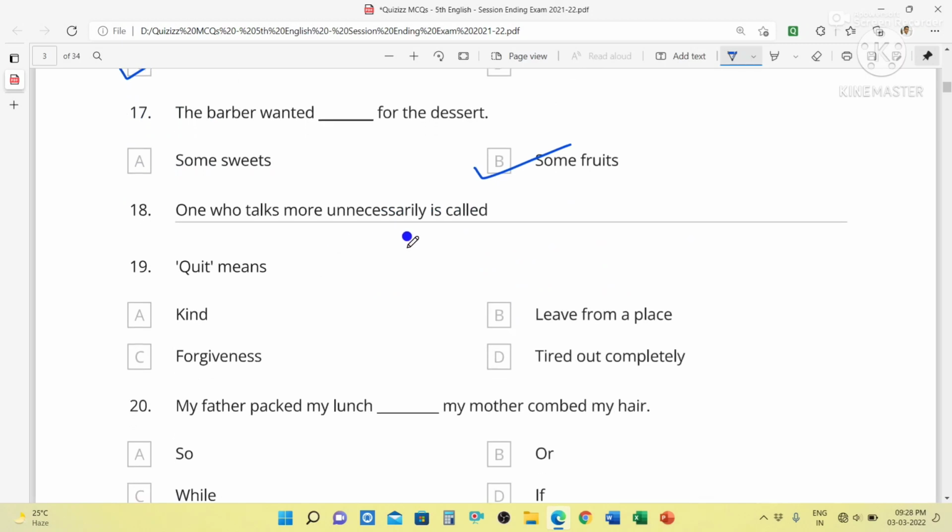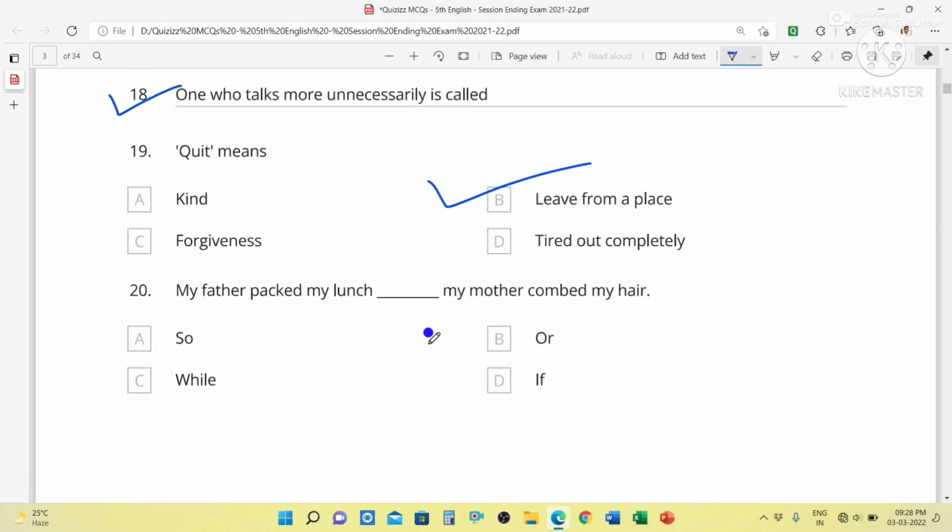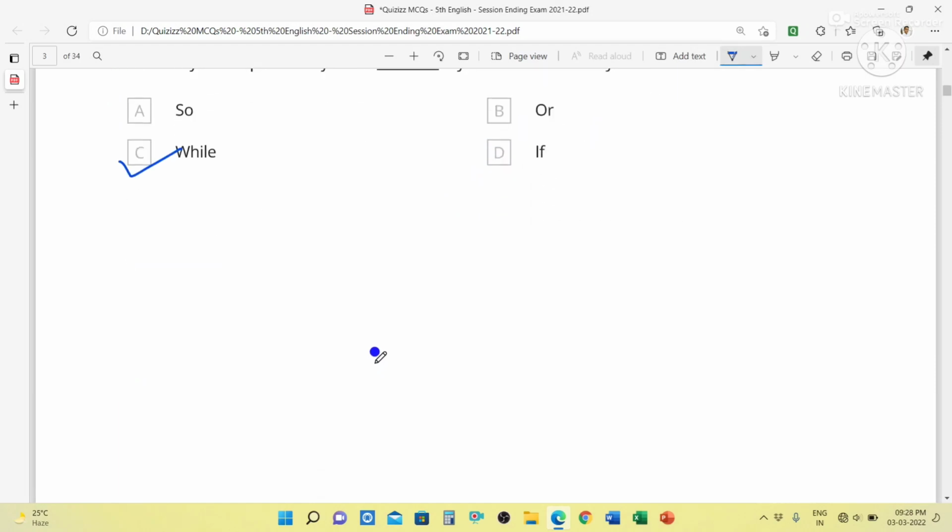One who talks more unnecessarily is called talkative. Quit means leave from a place. Next, my father packed my lunch dash my mother combed my hair. While my father packed my lunch while my mother combed my hair.